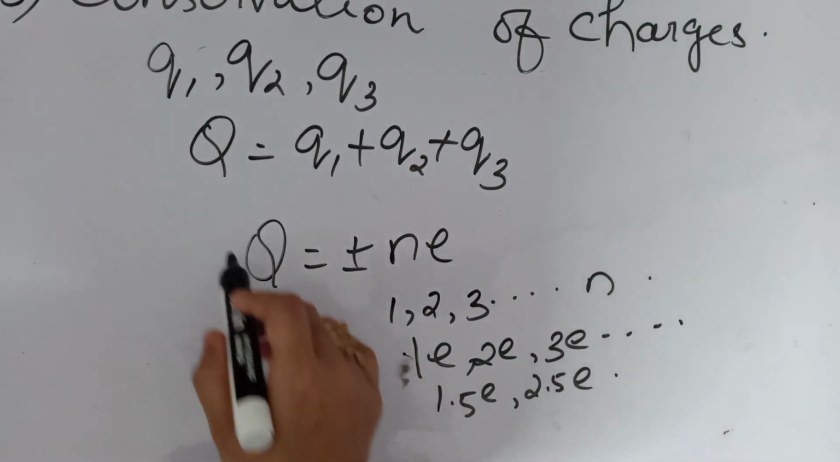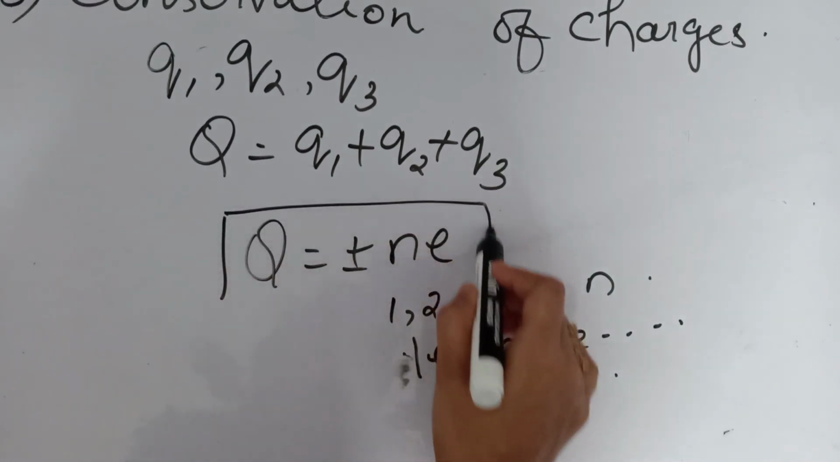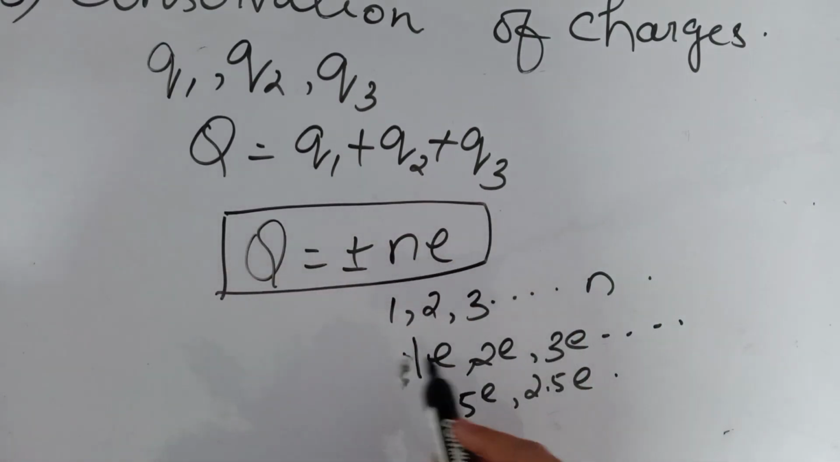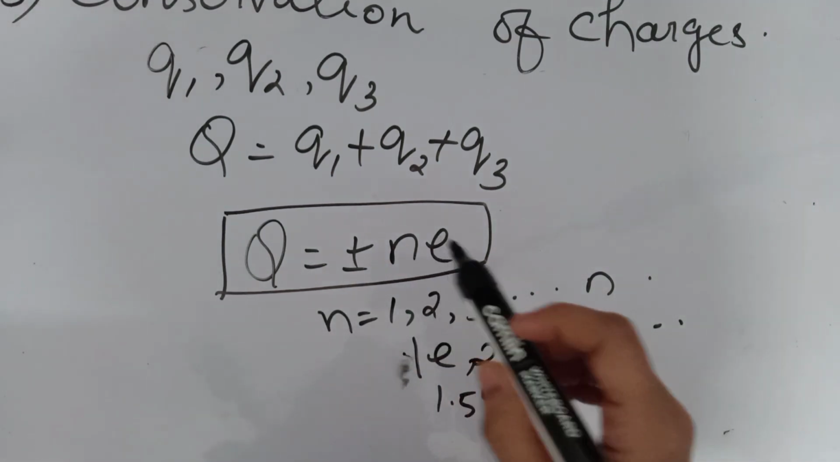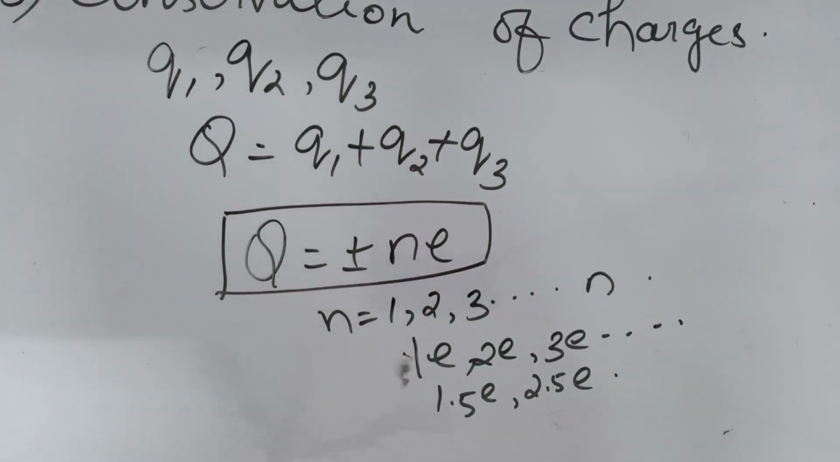That is, Q is equal to plus or minus n into E. Here n is equal to 1, 2, 3, etc. So that is quantization of charge. You have to know, electric charges are always quantized and electric charge is always an integral multiple of charge E. And last one is conservation of charge.